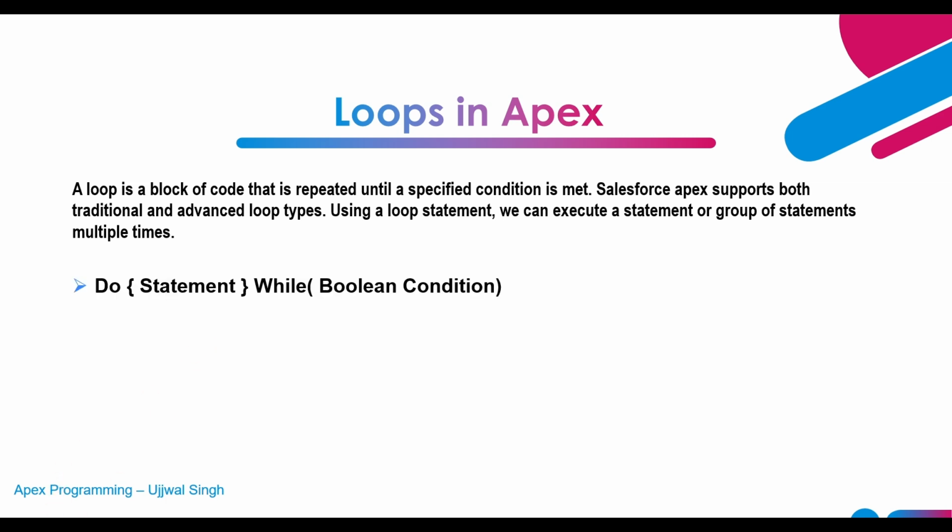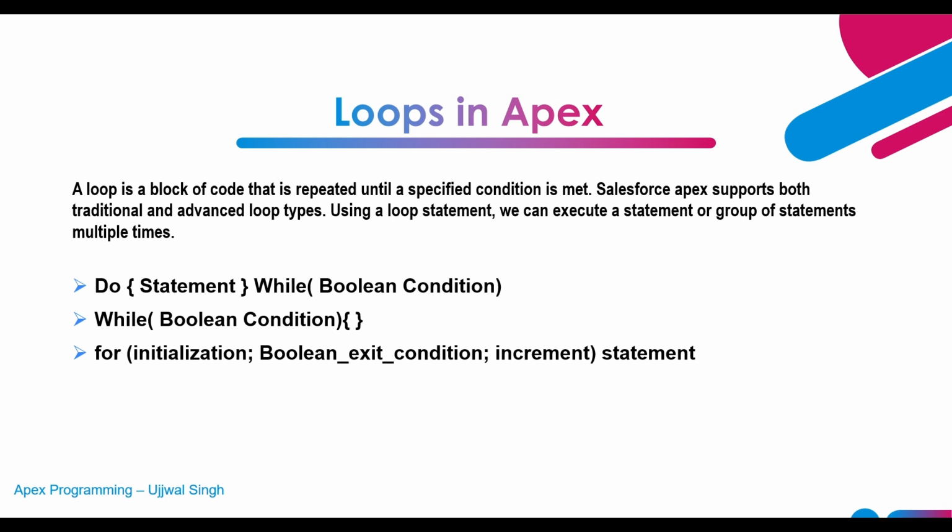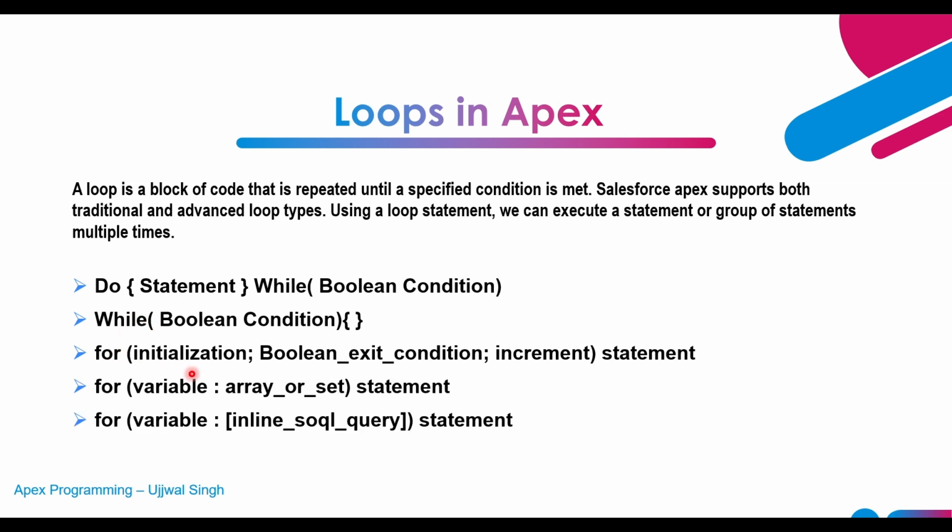So what exactly are the loops available in Apex? We have do while statements, while statements, and for statements, and for statements we have multiple types. This is the traditional for, which exists in all programming languages. Then we have these different types of for statements, where we can use a set or list, and we can even specify SOQL here. We will discuss all these types of for loops in our next video, but in today's video we will see the do while statement and the while statement.